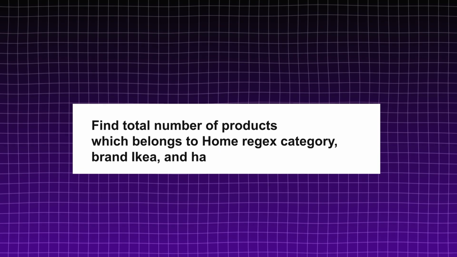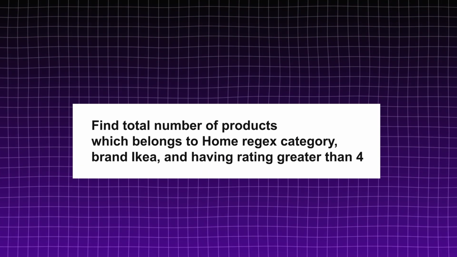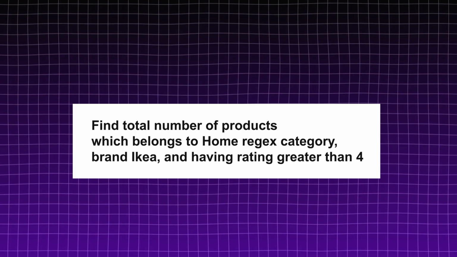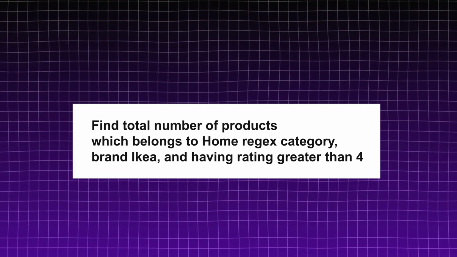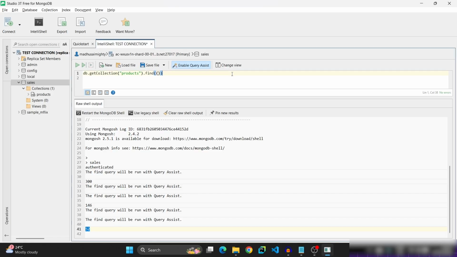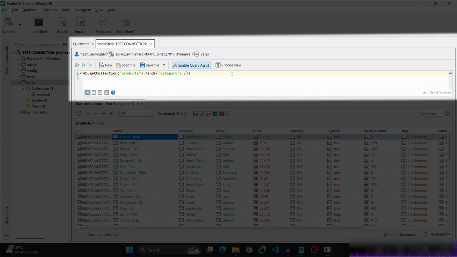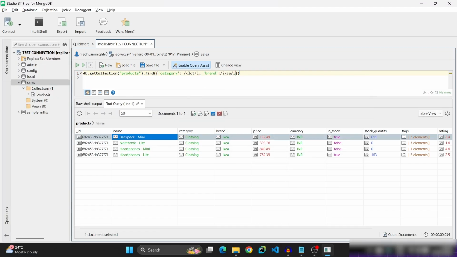Next query is find total number of products which belongs to category clothing using regex and brand IKEA having rating greater than 4. First of all, see the actual data. Now using regex find category clothing. Enclose CLOT under slashes, after slash enter I for case insensitive matching. Next brand IKEA. Find, enter, and these are all the products related to category clothing, brand IKEA.